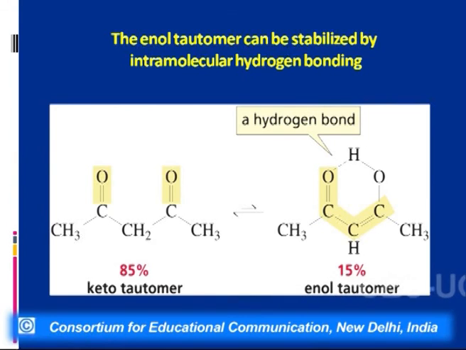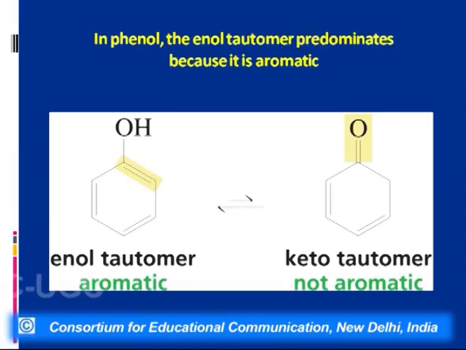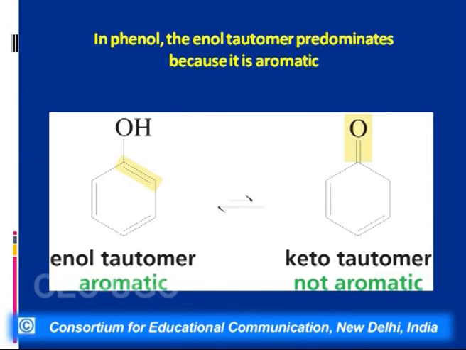Not only this, in the case of phenol it is exclusively the enolic form which is there. Why? Because the enolic form is aromatic in nature, and we know that aromatic compounds are more stable. So it would not like to undergo tautomerism and convert itself into the keto form, which is less stable.